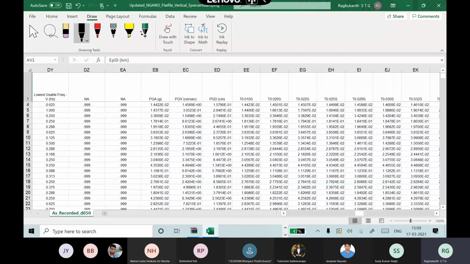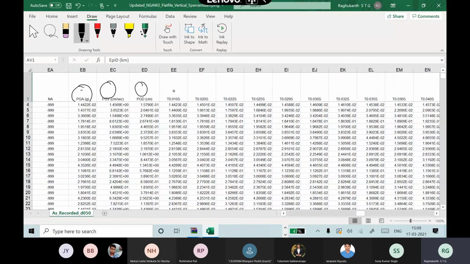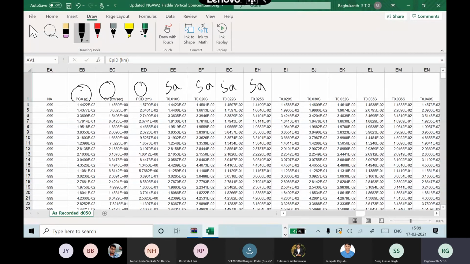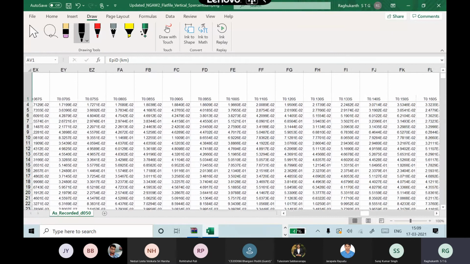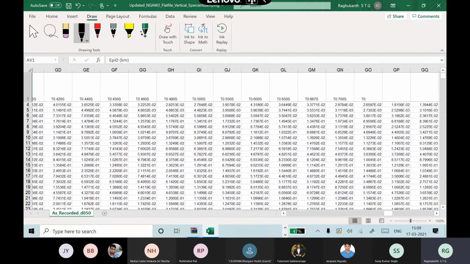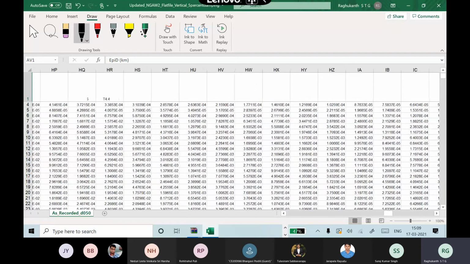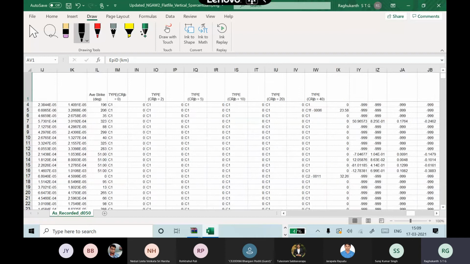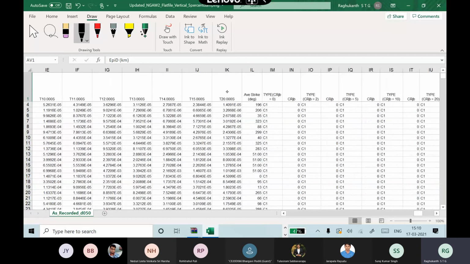Now you can see this column. You have PGA, peak ground acceleration, peak ground velocity, and peak ground displacement. Then what is this quantity, T 0.01 second? This is spectral acceleration. So these are all spectral accelerations: 0.01, 0.02, like this. I think they go up to 100 values or so. Up to how many seconds? 20 seconds they have given you.